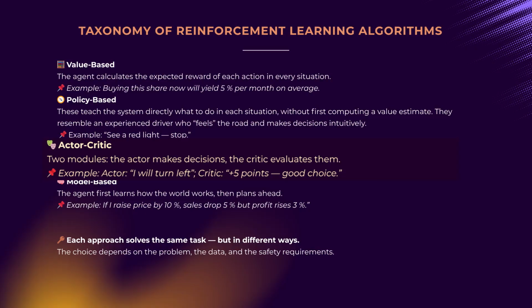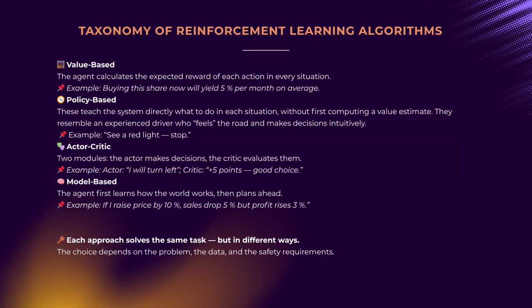Actor-critic algorithms. A hybrid approach combining policy-based and value-based ideas. In practice, the actor says, "I will turn left." The critic replies, "Good choice, that will yield +5 points," or, "Bad choice, you'll lose 3 points." The actor learns from the critic's feedback, and the critic learns to better evaluate the actor's actions.